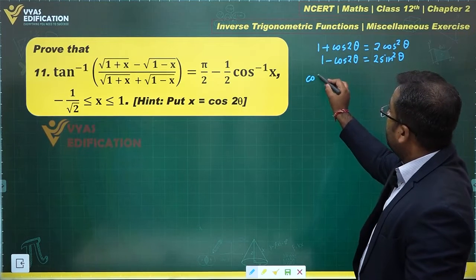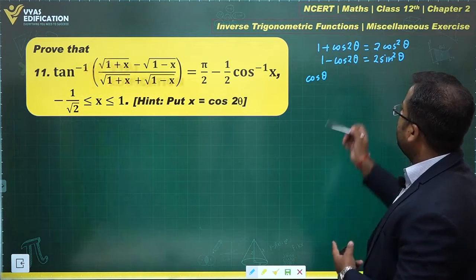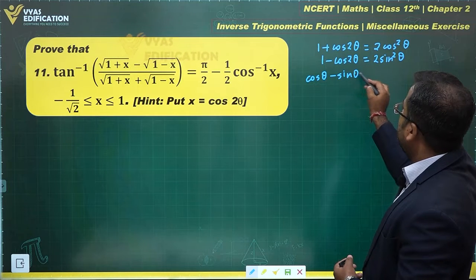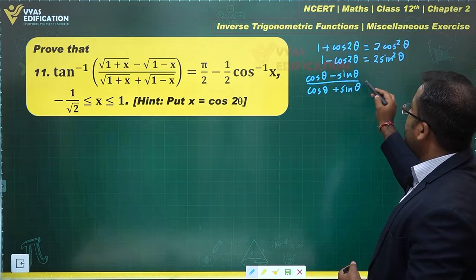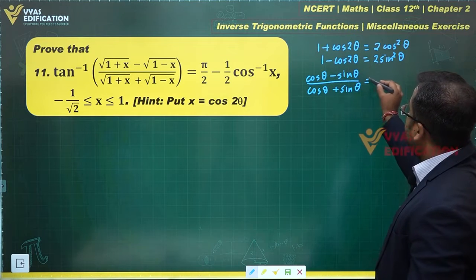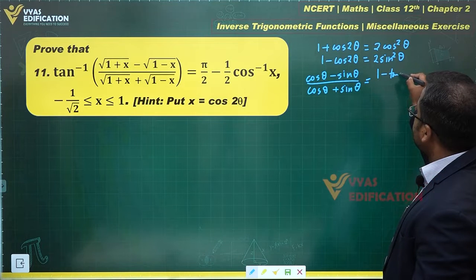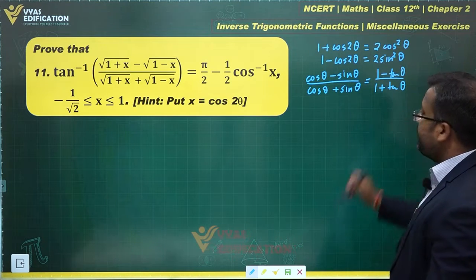So cos theta minus sin theta over cos theta plus sin theta. This is something which is again borrowed from trigonometry. I can divide by cos theta, I can write it as 1 minus tan theta over 1 plus tan theta. Dividing by cos theta, this can be done as this.